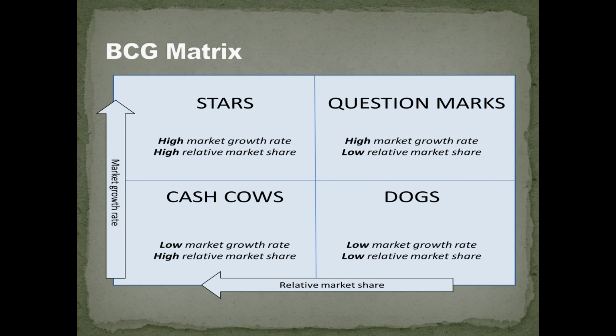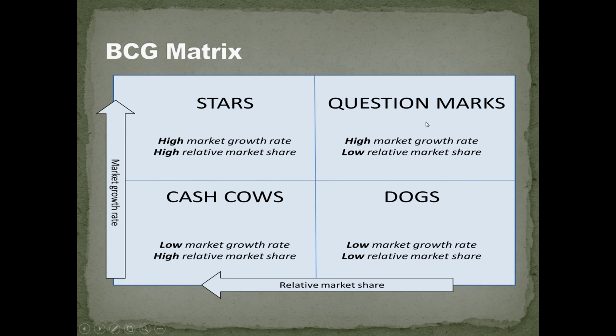Here, in cash cow, they have lots of money, but their growth is constant. Then in question mark, market growth is high but relative market share is low. The growth is high, but they are not able to capture the market.